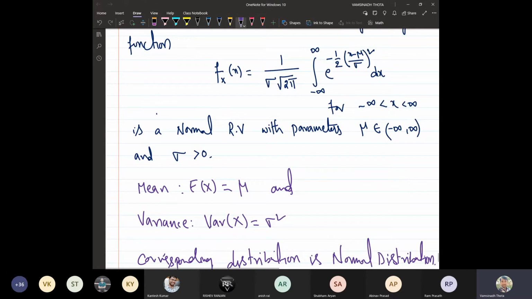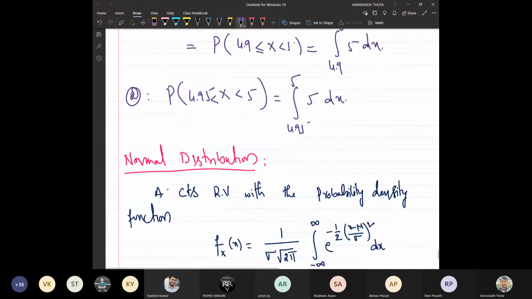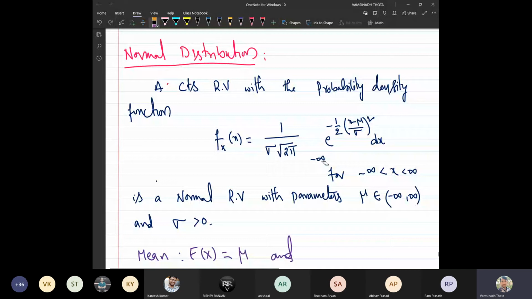Sorry, I have written it wrongly here. It is a multiplication only: 1 upon sigma times root 2 pi times exponential e to the power minus 1 by 2 times (x minus mu upon sigma) whole square.